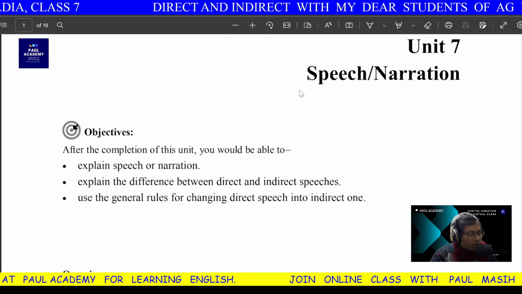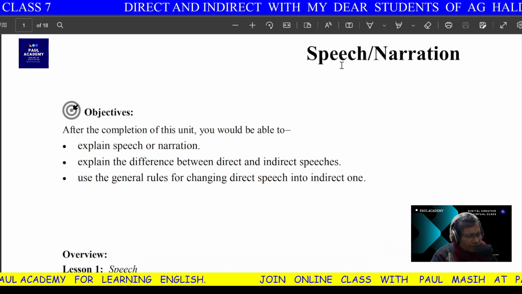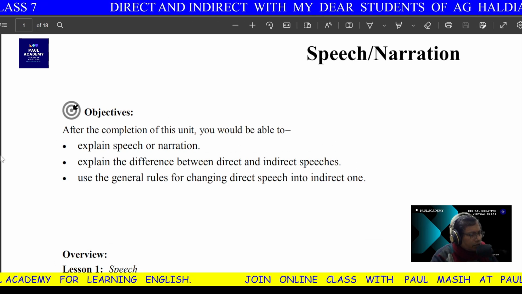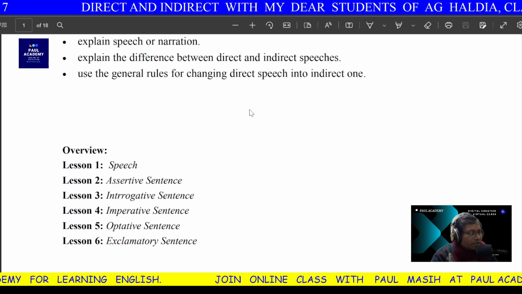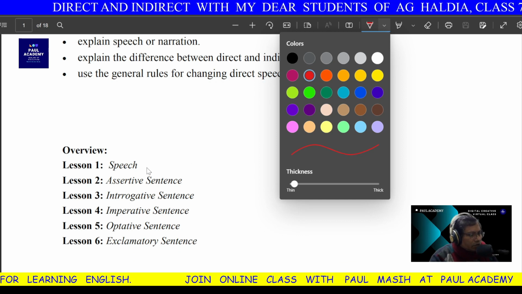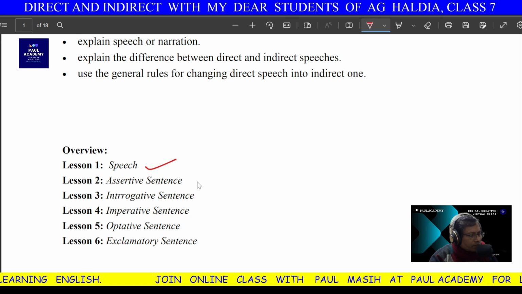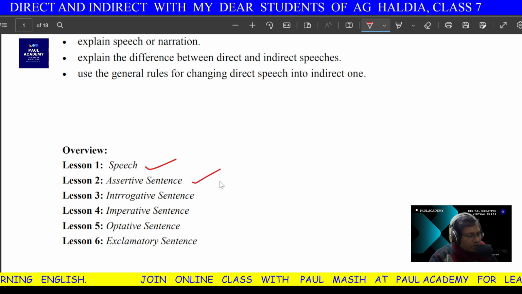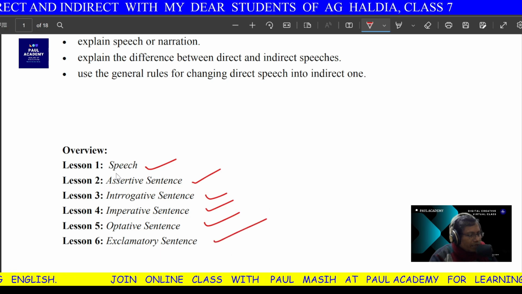So this is narration change, and as I told you earlier, in narration change we have mainly 5 types of sentences. When we talk about speech, they are assertive sentences, interrogative, imperative, optative, and exclamatory.